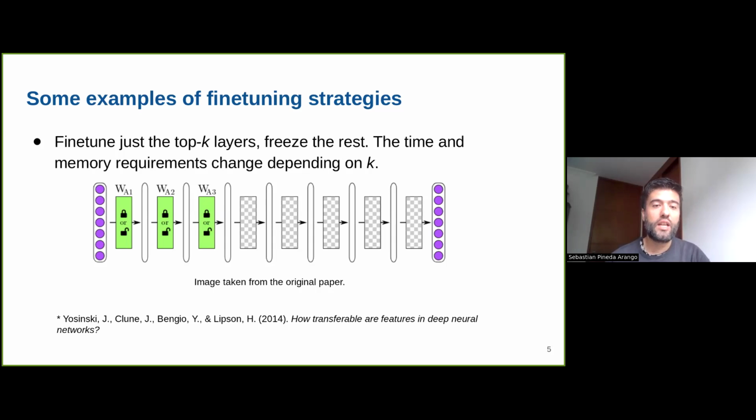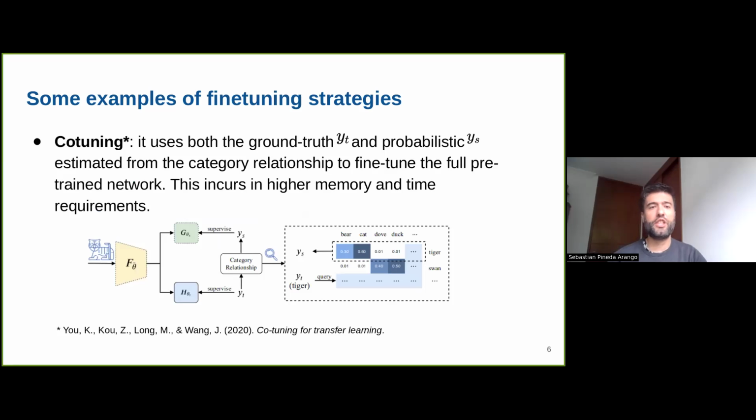But otherwise, we might need to fine-tune more layers. So this is still a decision problem: selecting K, the number of layers that we want to fine-tune. Moreover, the value of K will affect the memory requirements and time, because if we fine-tune only the last layer, it will take less memory and less time than fine-tuning more layers. Another strategy is called co-tuning.